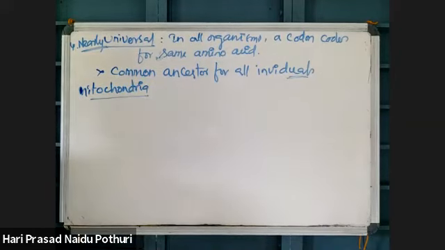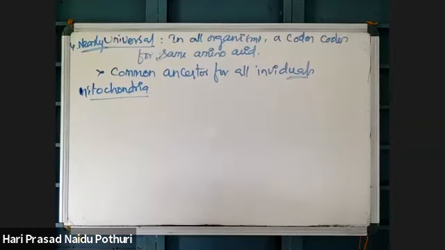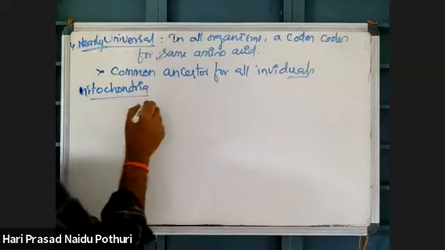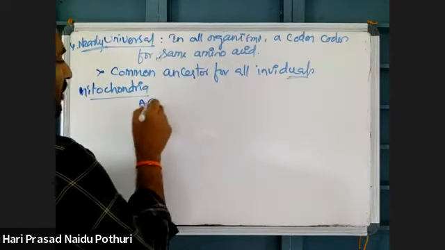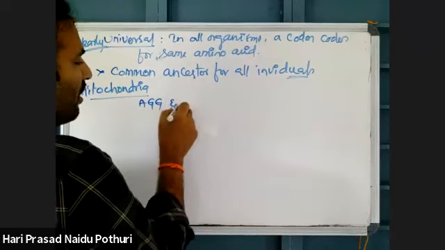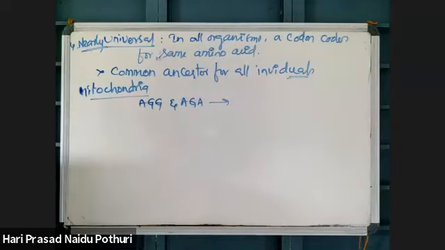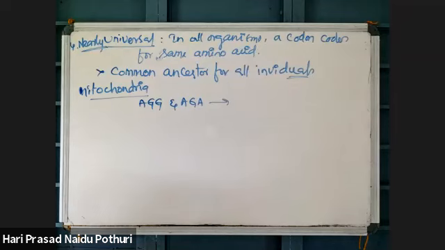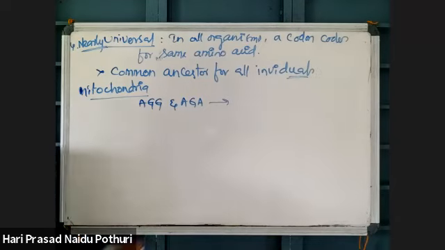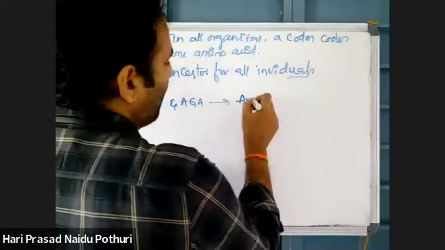In mitochondria, normal codons AGG and AGA. What is the amino acid coded by AGG and AGA? They are coding for arginine actually.